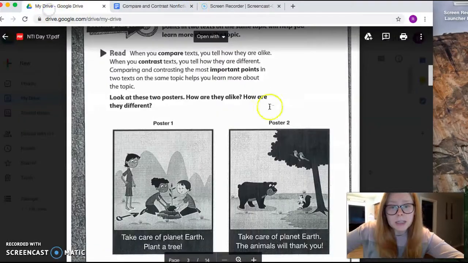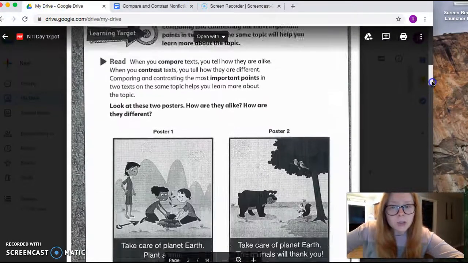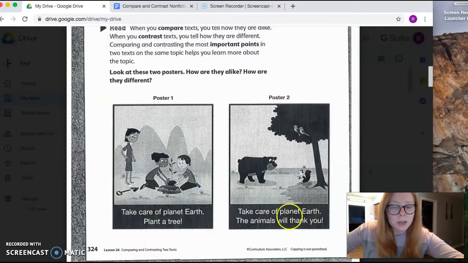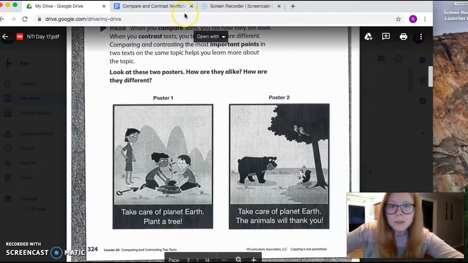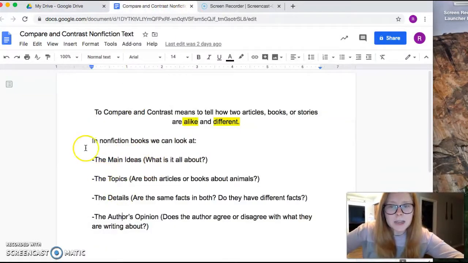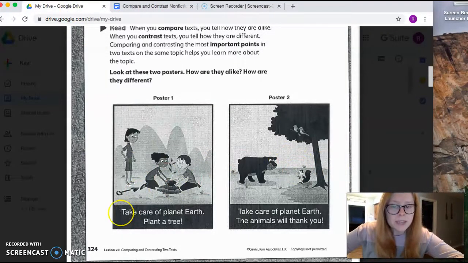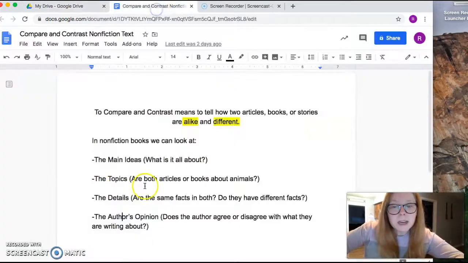If we look at NTI Day 17, it starts off with two posters and asks how they are alike and how they are different. This poster says, take care of planet Earth, plant a tree. And this one says, take care of planet Earth, the animals will thank you. If we go back to our chart, the main idea and the topics, they're both about taking care of what? Yeah, planet Earth. If you said planet Earth, then kiss your brain. And you are correct. So that's what the main idea and the topic is.